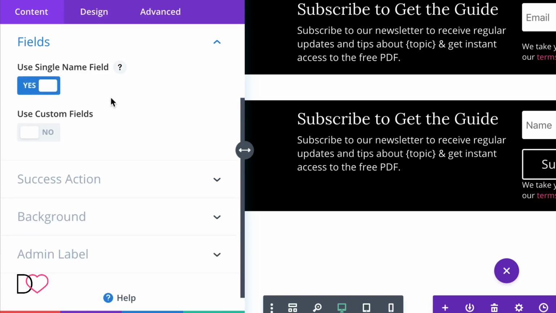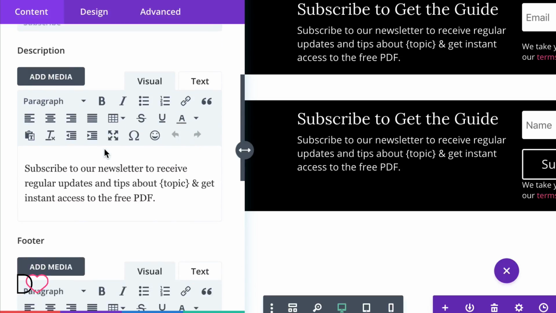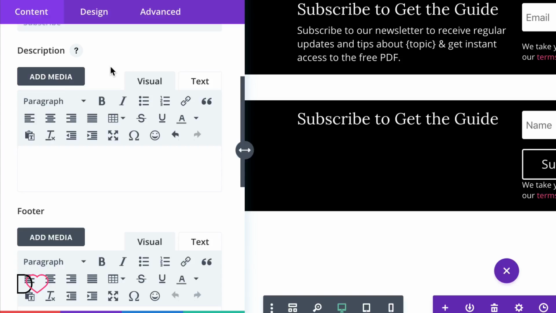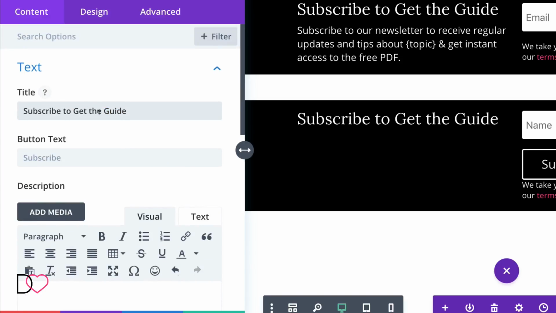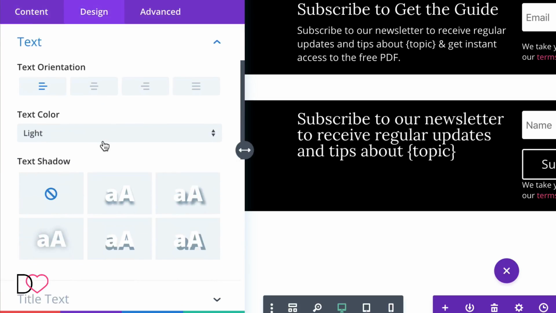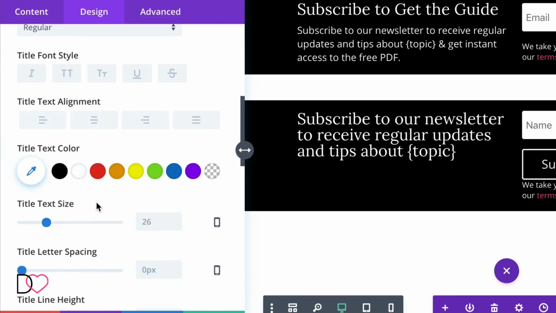Let's use single name field, and also let's maybe leave the description and just use the title. That title needs to be smaller in size.